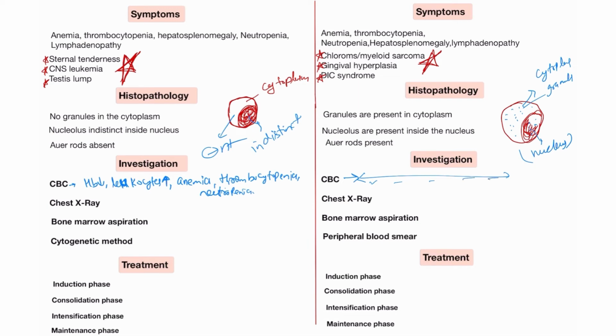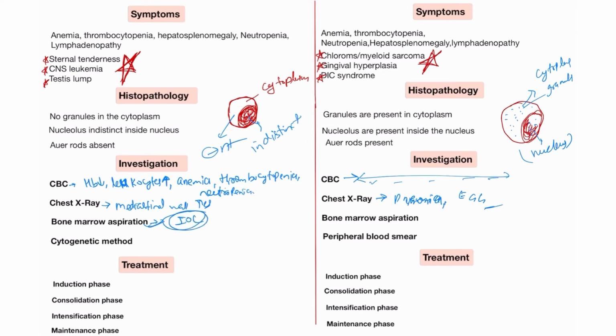In the chest X-ray of this patient, you will see the mediastinal mass increases. In the patient of acute myeloid leukemia, you will see a pneumonia-like condition occur. Also an egg-type appearance occurs in the chest X-ray of the patient of acute myeloid leukemia. Bone marrow aspiration is the investigation of choice.